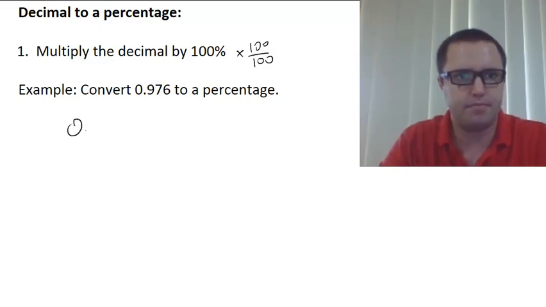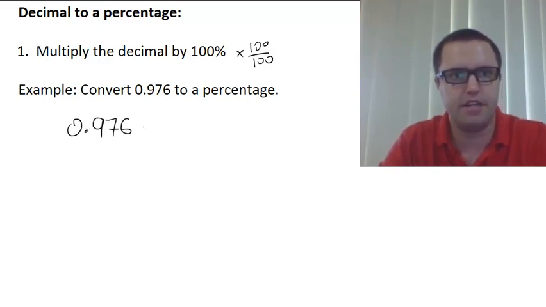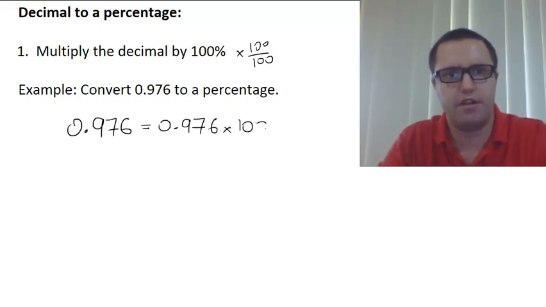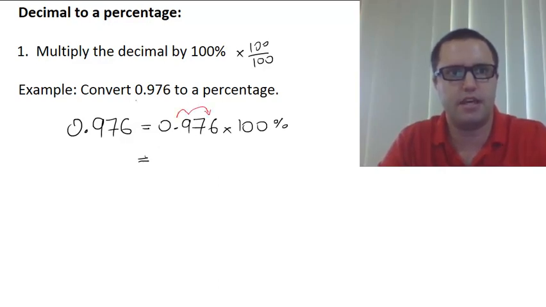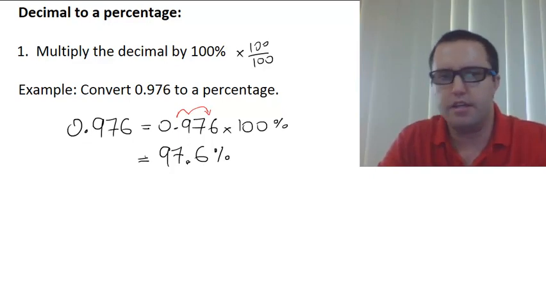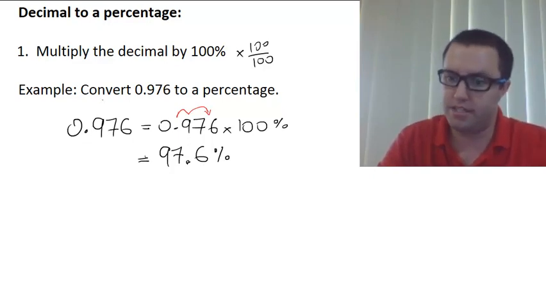So 0.976 equals 0.976 times 100%. And when we multiply numbers by 100, we shift our decimal point 2 places, and so we end up with 97.6%, and we're done. Okay, so that one was pretty easy.